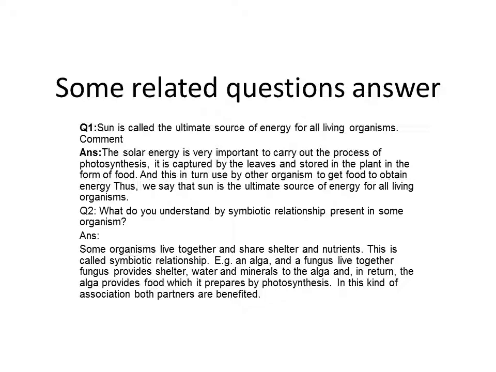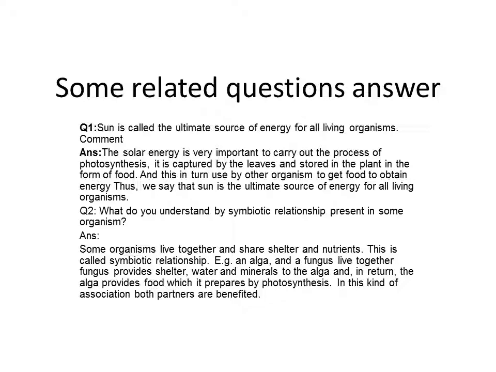First of all, you tell me: name the ultimate source of energy for all living organisms. You know, the sun is the ultimate source of energy. Why is the sun called the ultimate source of energy? Because solar energy is very important to carry out the process of photosynthesis.